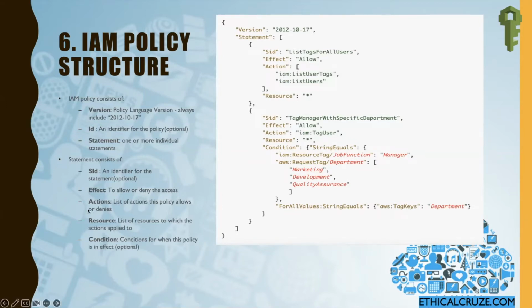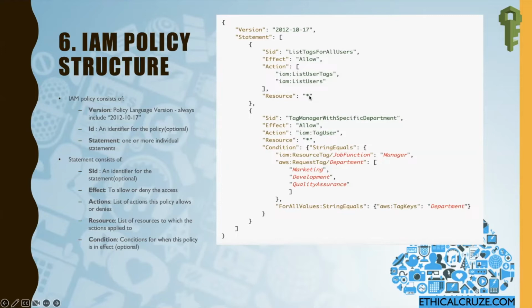Third one that comes here is the actions. Actions list the actions that the policy allows or denies. Whatever action we write in this array will basically determine the list of actions which a user can either be allowed or disallowed. And then come the resources.